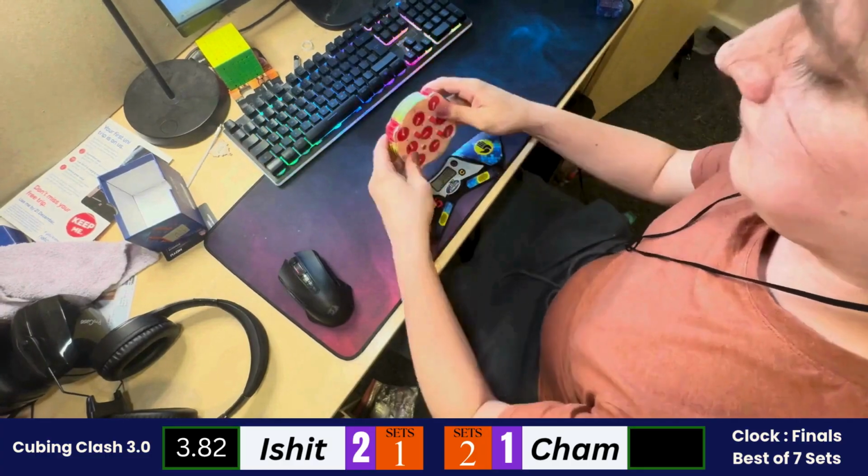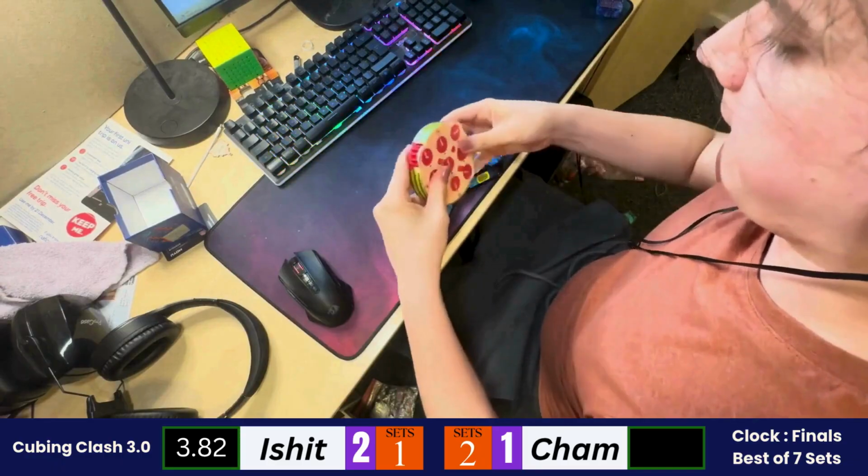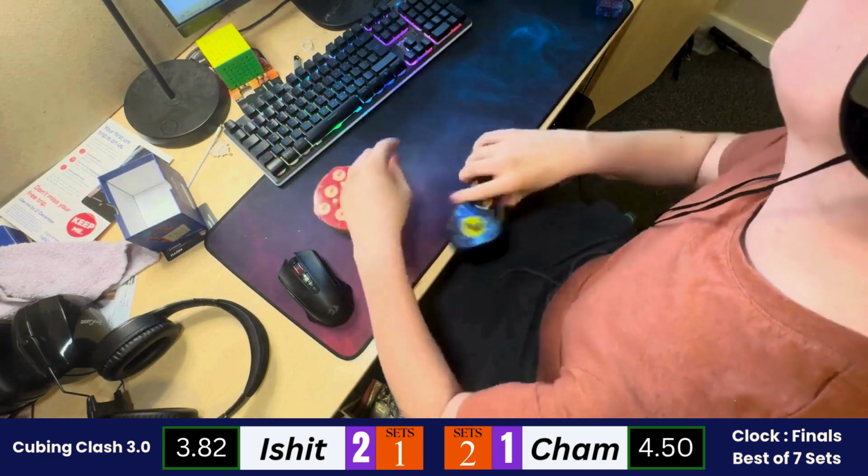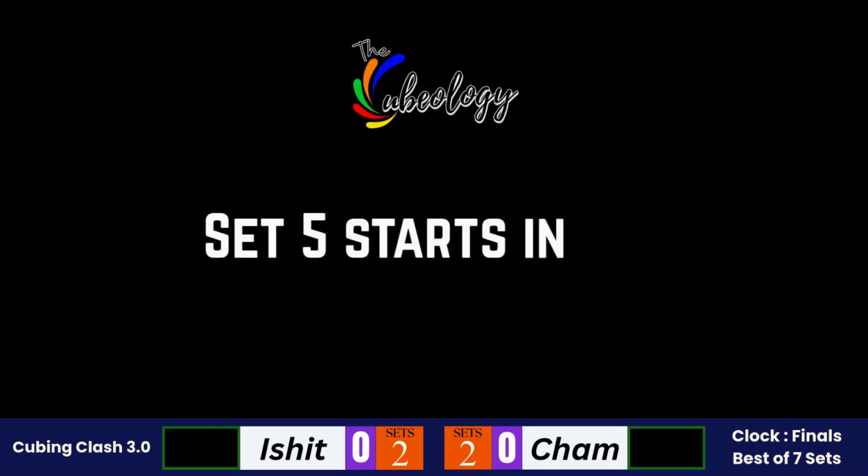Cham inspecting it and started with his solution. A little bit of a turning issue, I guess, in the set. 4.50 from Cham. So Ishit wins the solve and the set. 2-2 is the match score.